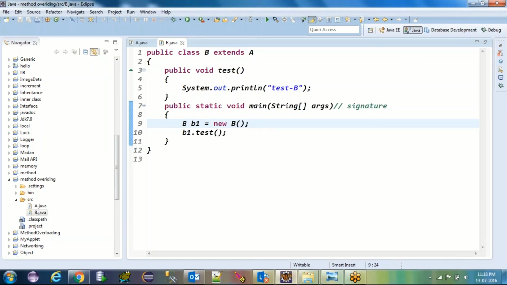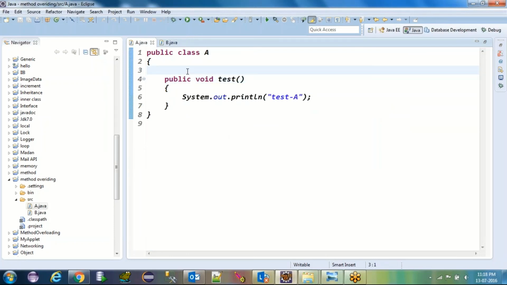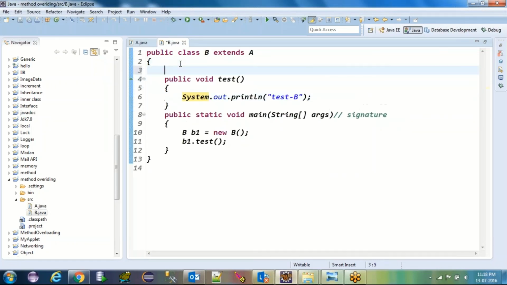But you need to remember only method can be overridden, not variable. Variable cannot be overridden. If you have int i in A.java and int i in B.java, then make sure that i will be separate for both. The i value will be different for both classes. I mean to say, let's say here is i = 90, and here is also int i equal to something different.